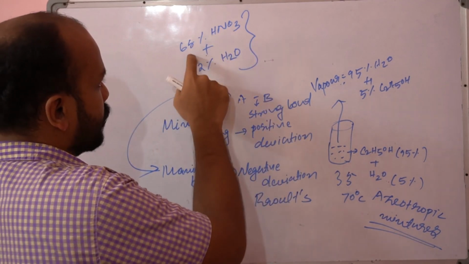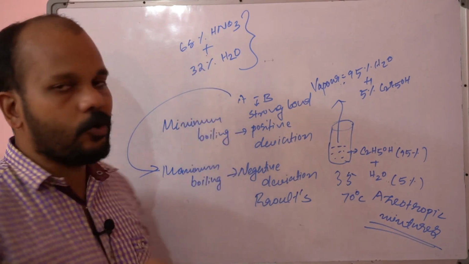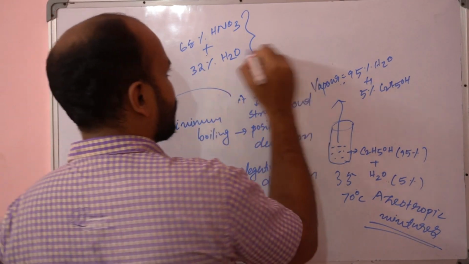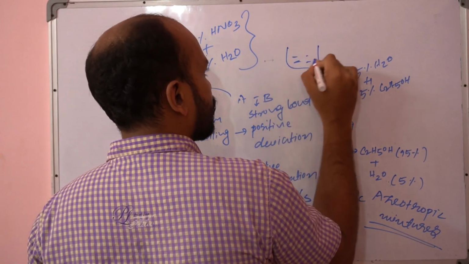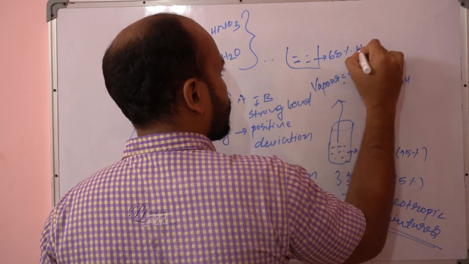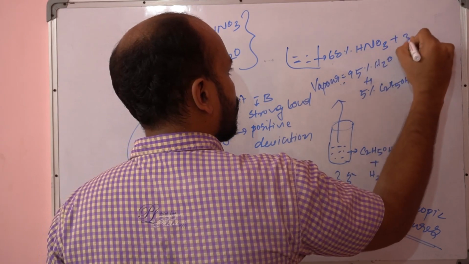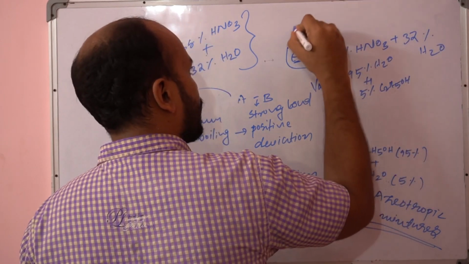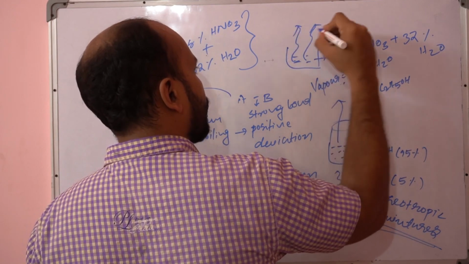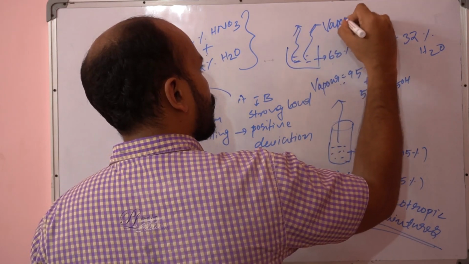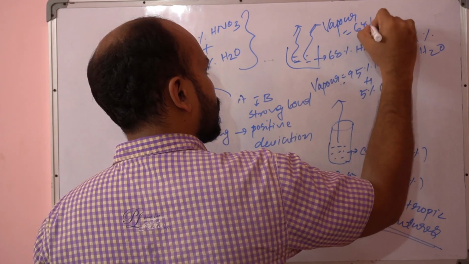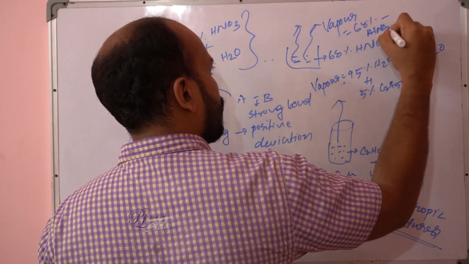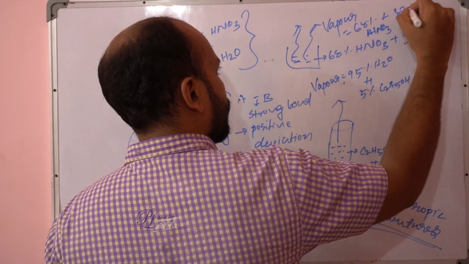Once this particular composition is reached, no matter how much you heat it, even in the vapor state, suppose this is 68% HNO3 plus 32% water, what will happen in the vapor state? The composition of the vapor is also going to be 68% HNO3 plus 32% water.